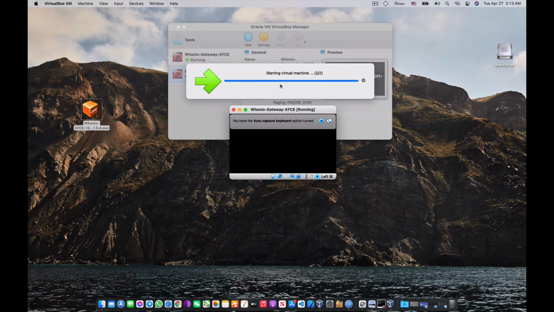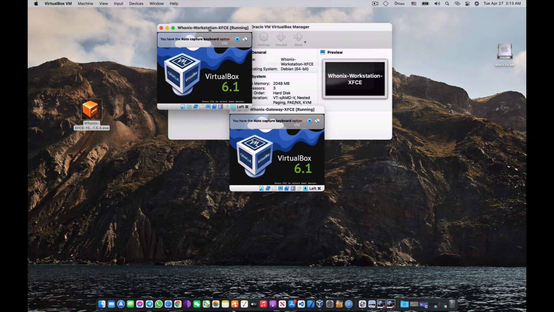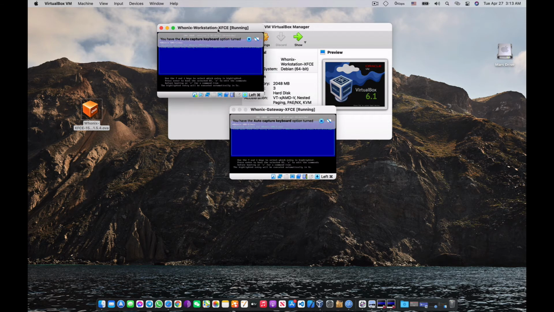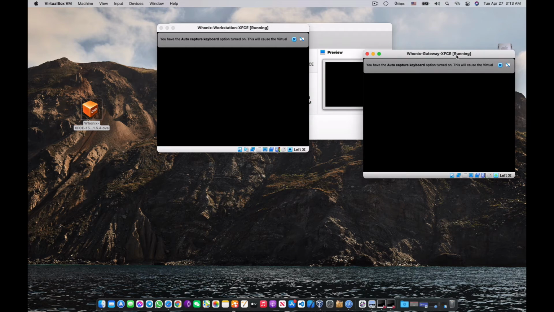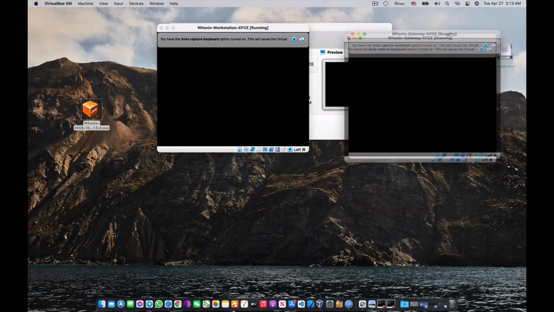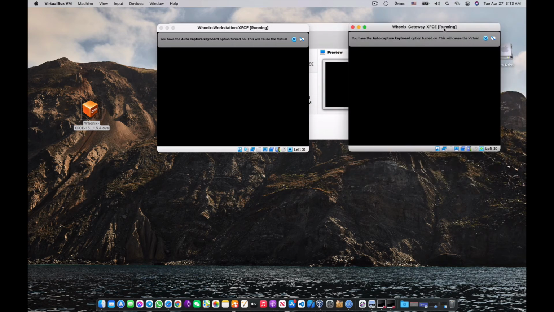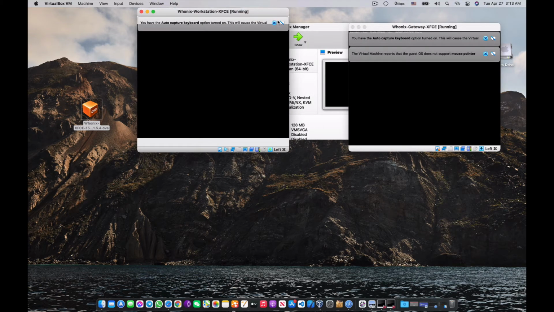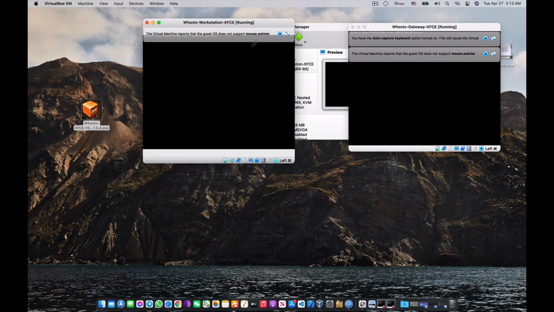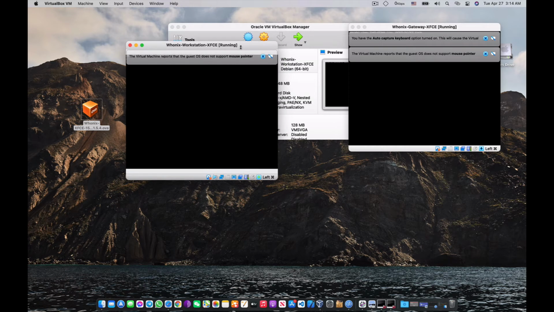See, it's creating the virtual machine. Okay, see, it is the workstation. I'm going to use this window, and this is the gateway. This is going to help me connect to the Tor browser. So I also need it. I cannot close it, because if I close it, this operating system won't work, because I need to use this workstation as my workstation.